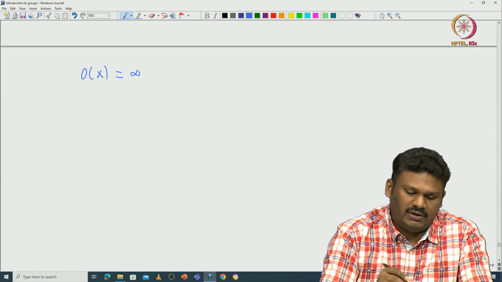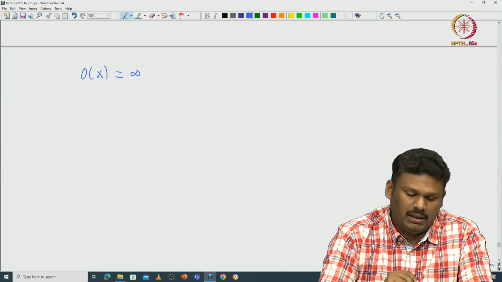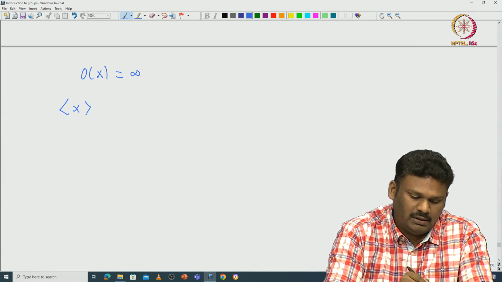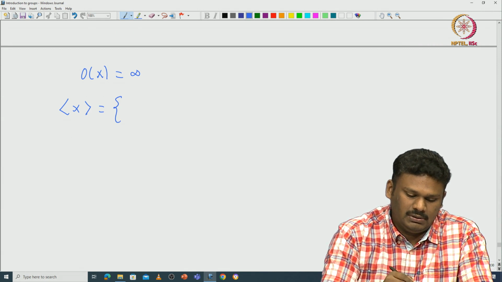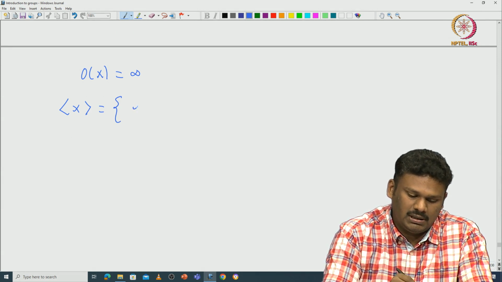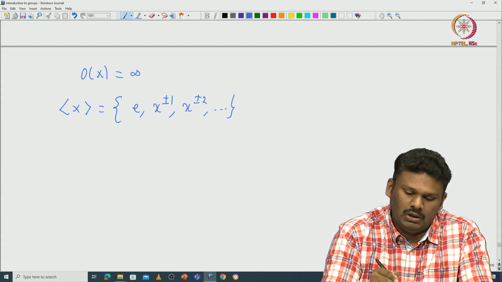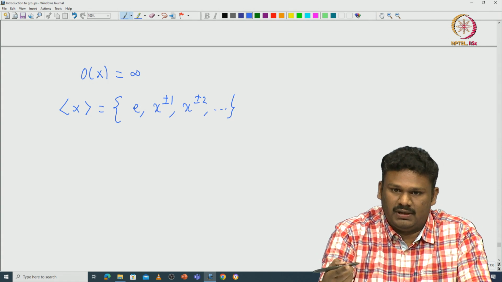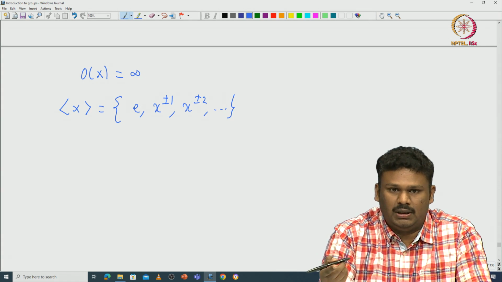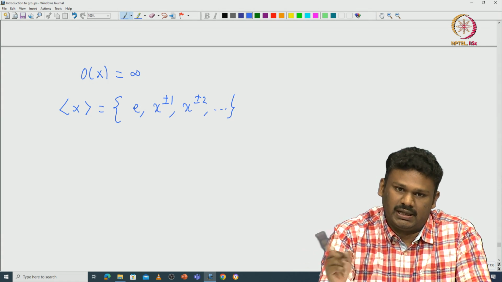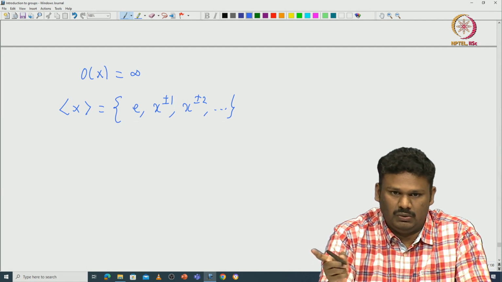Now what happens if the order of x is infinity? Then the subgroup generated by x must have all these elements: identity, x plus or minus 1, x plus or minus 2 and so on. You have the positive powers x, x square and so on, and similarly their inverses, x inverse, x power minus 2 and so on.